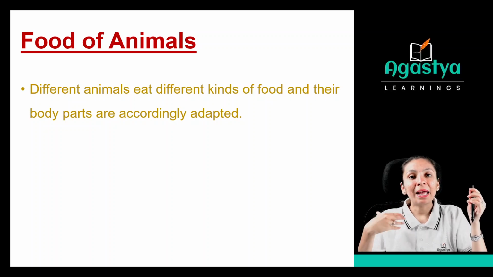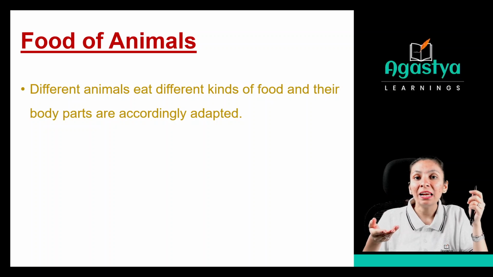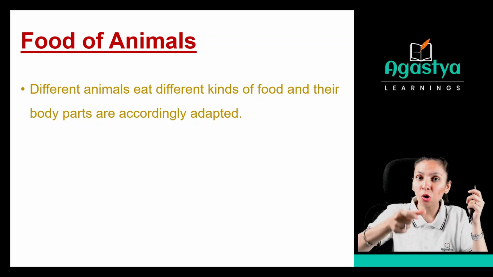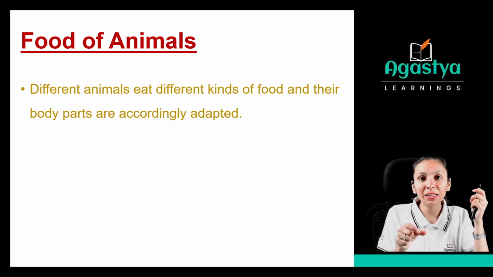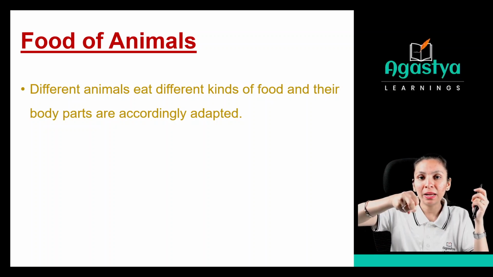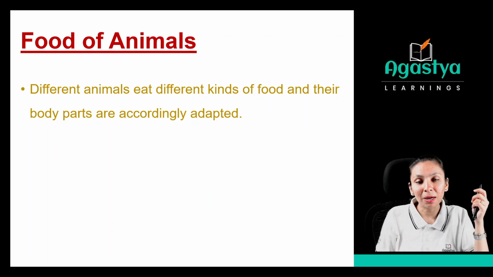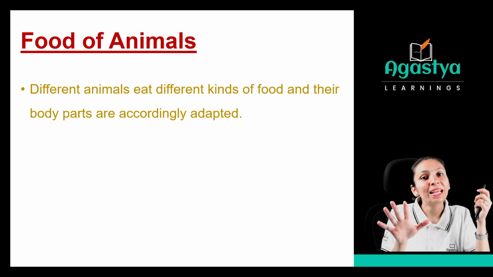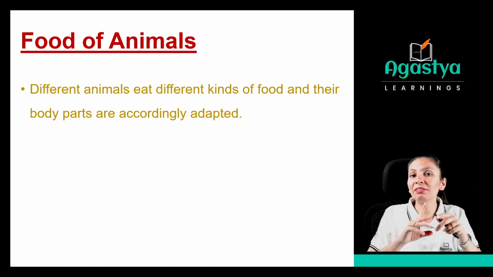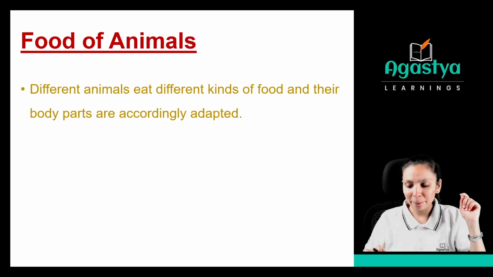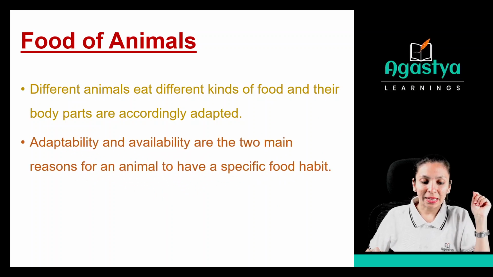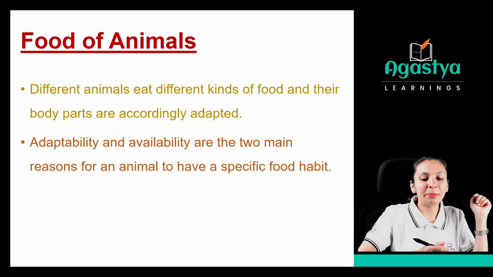But if we talk about the elephant, the elephant has a long trunk. With the help of their trunk, they take their food and put it into their mouth. So all the animals eat different kinds of food and they have different body adaptations to take their food. Now see, adaptability and availability.